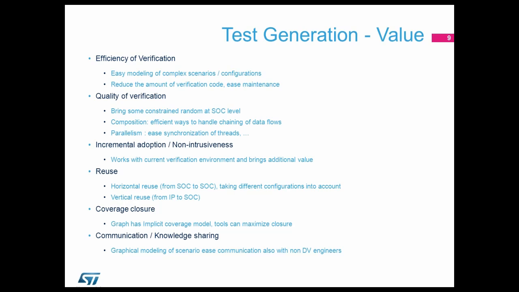Coverage closure, as was mentioned by both Adnan and Stefan as well: a graph has its own implicit metric, and we are able to leverage this metric, and also to have a quicker coverage closure by making sure that no redundant tests are generated. And the last one, as I already mentioned, is to enable knowledge sharing between stakeholders: verification architects, software developers, designers. We have here a very good graphical means to exchange knowledge about the scenario we are on.